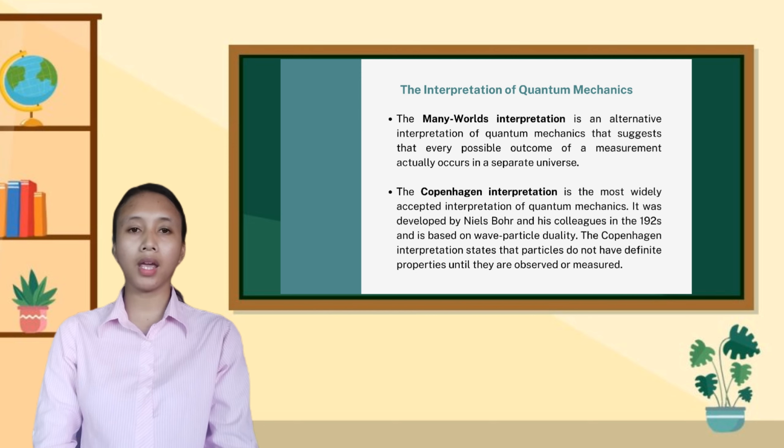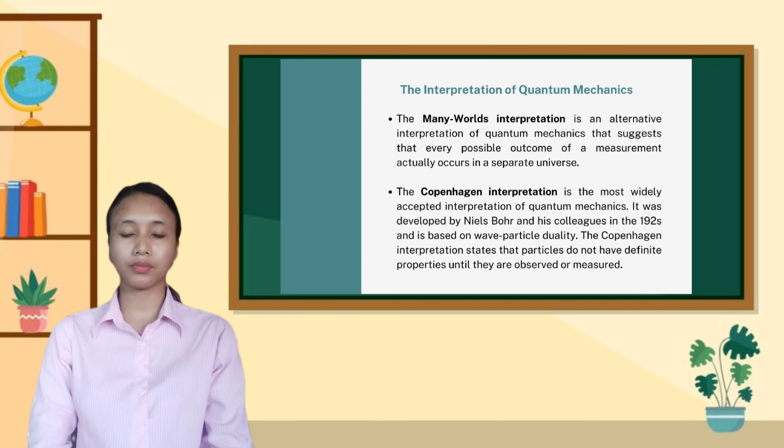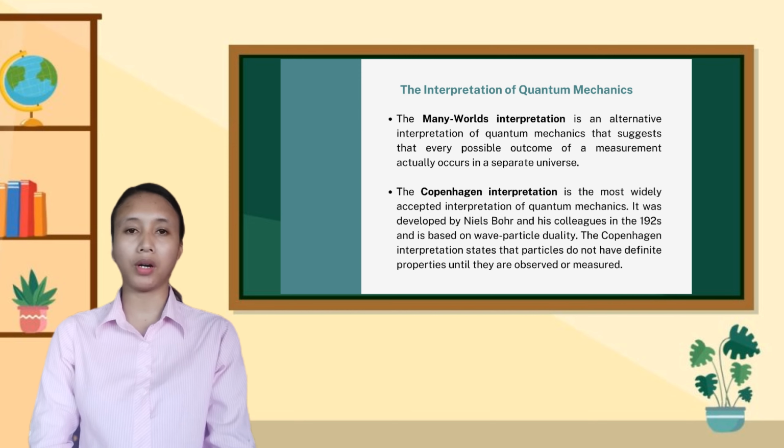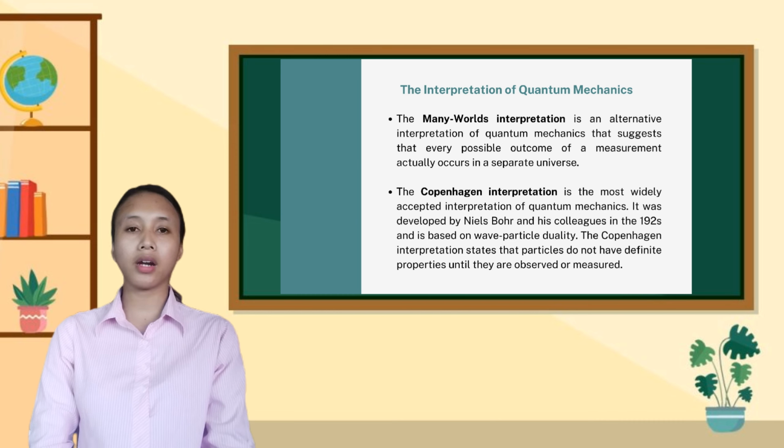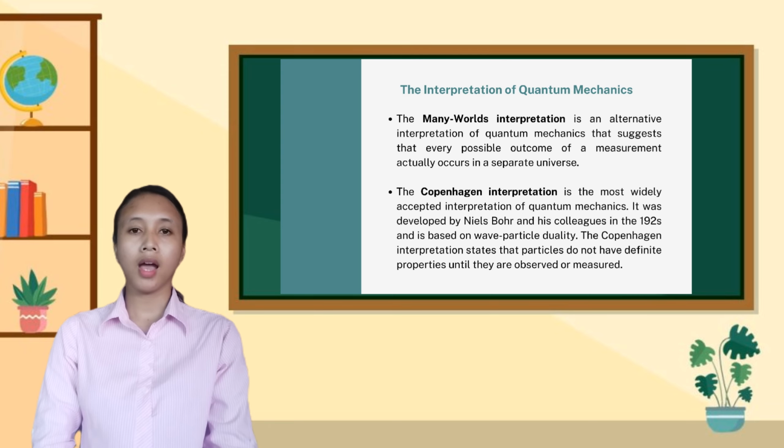Another one is the Copenhagen interpretation. It is the most widely accepted interpretation of quantum mechanics. It was developed by Niels Bohr and his colleagues in the 1920s and is based on wave-particle duality. The Copenhagen interpretation states that particles do not have definite properties until they are observed or measured. This interpretation suggests that the act of observation or measurement affects the behavior of particles.